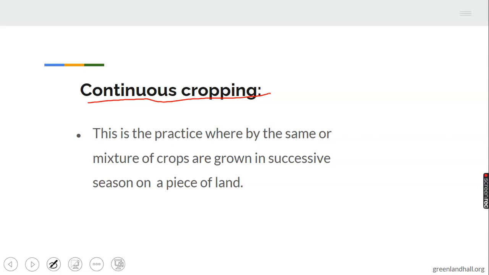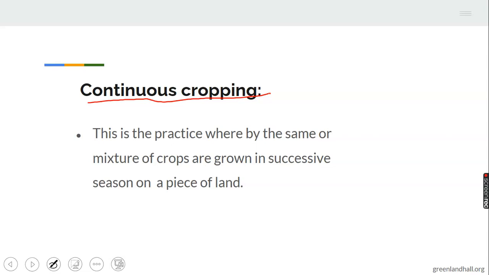Continuous cropping is a practice whereby the same or mixture of crops are grown in successive seasons on a piece of land. Growing the same crop on a piece of land year after year. It is practiced where you have a dense population, where you have high population, where people are many, and there is no other land to move to, unlike shifting cultivation, which is practiced where population is low. Continuous cropping is usually practiced where you have high population.